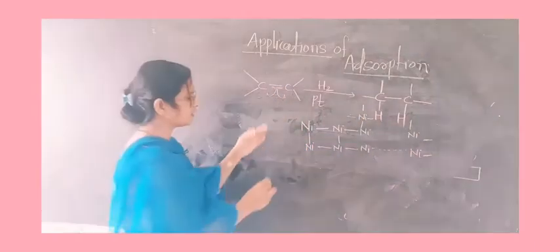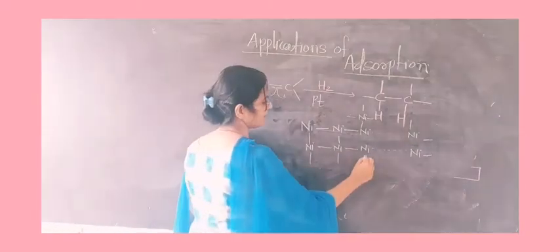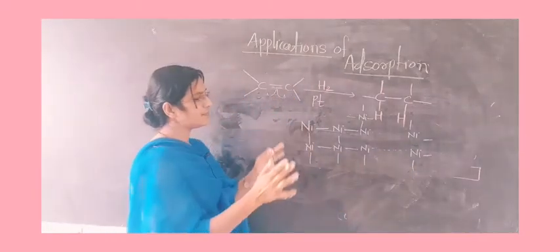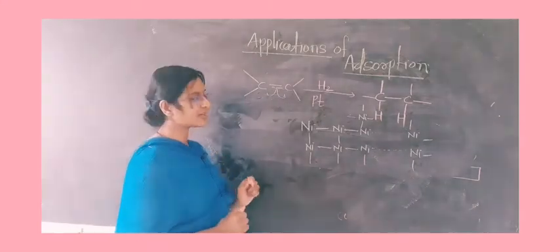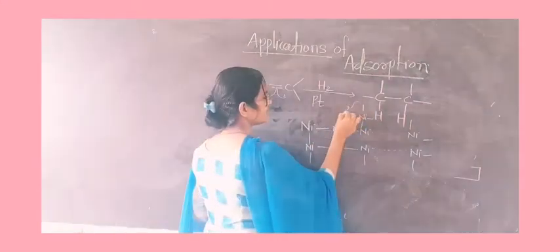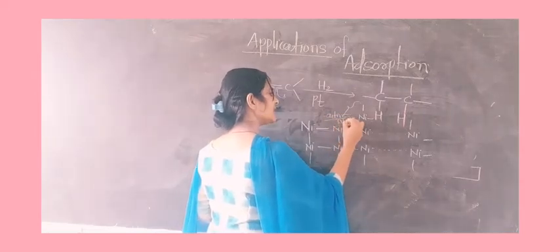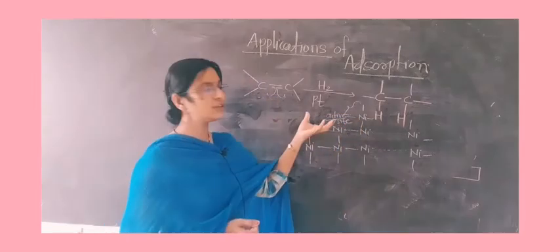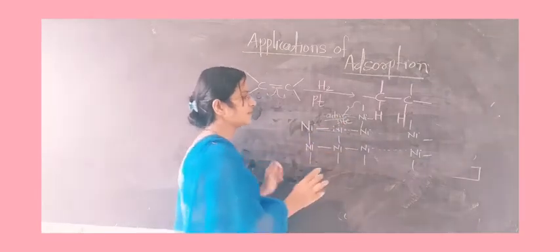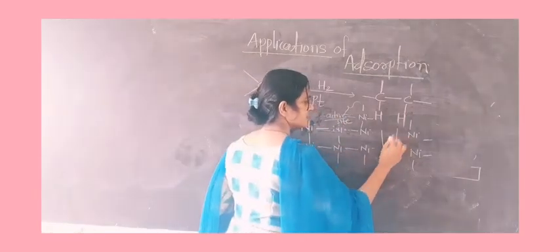Now look at the nickel atoms and the number of bonds present in the given catalyst. This site is known as the active site. This active site is exposed for the adsorption process. Same thing, this is a crack.